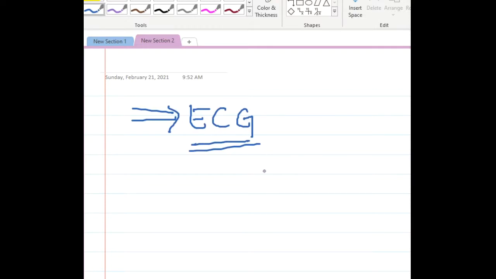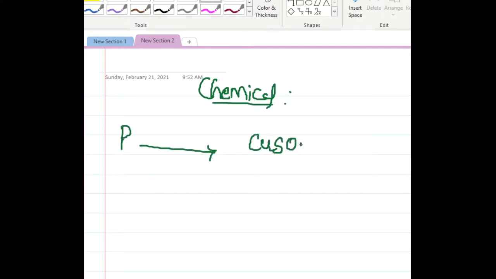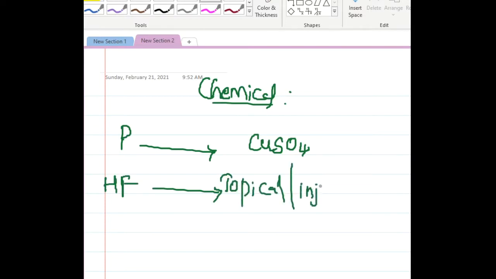So this is about the electrical burns. Then some important points about the chemical burns I forgot to explain. In chemical burns, if these burns are caused by phosphorus, then you can irrigate it with copper sulfate. If the burns are caused by hydrofluoric acid, then we can irrigate the burns with topical or injectable calcium, or with topical magnesium salts.